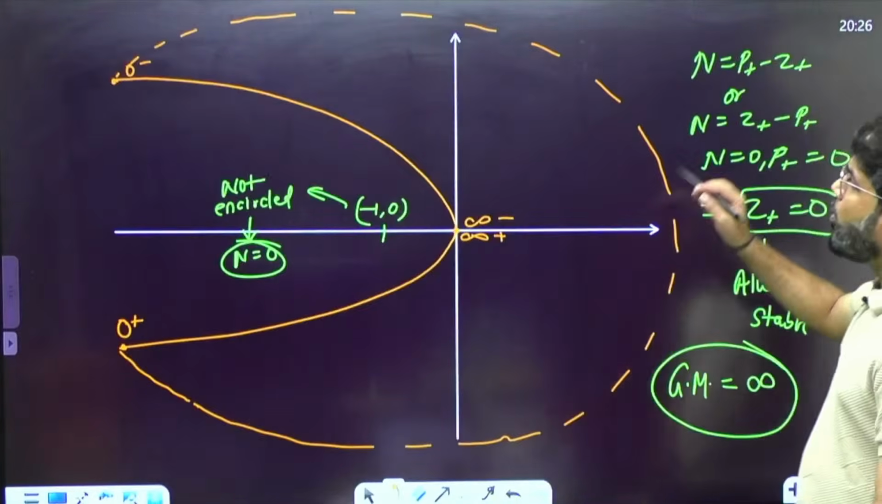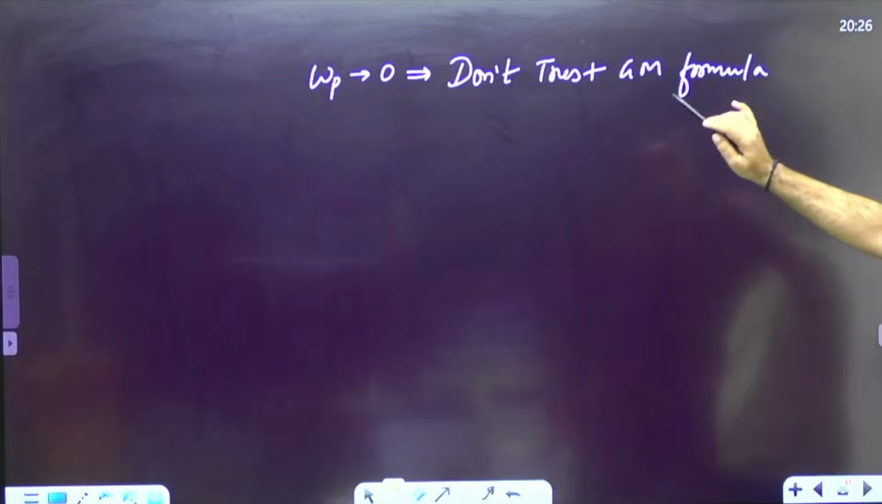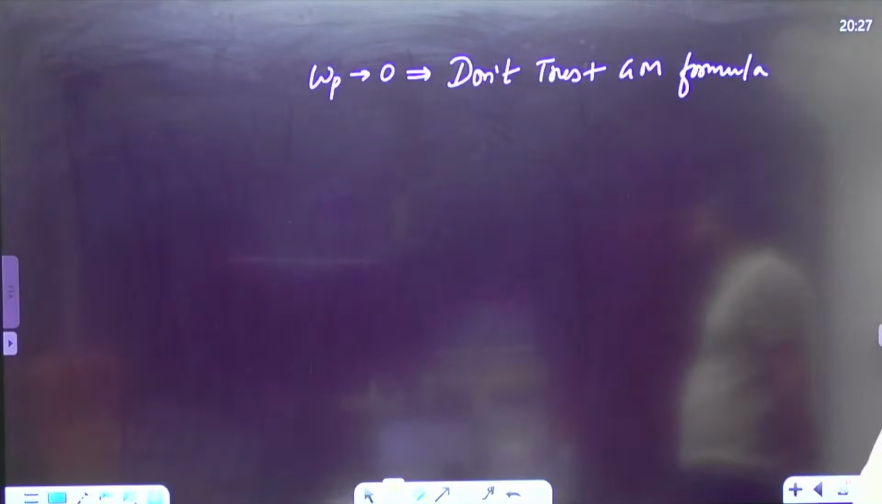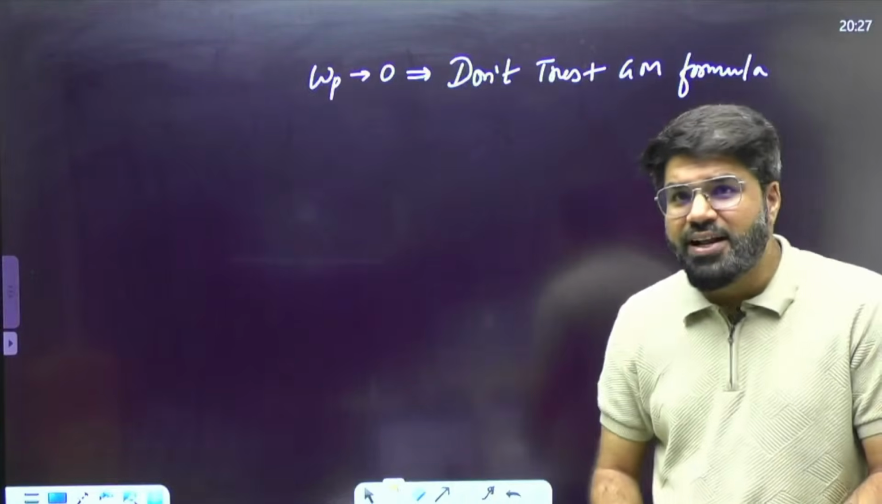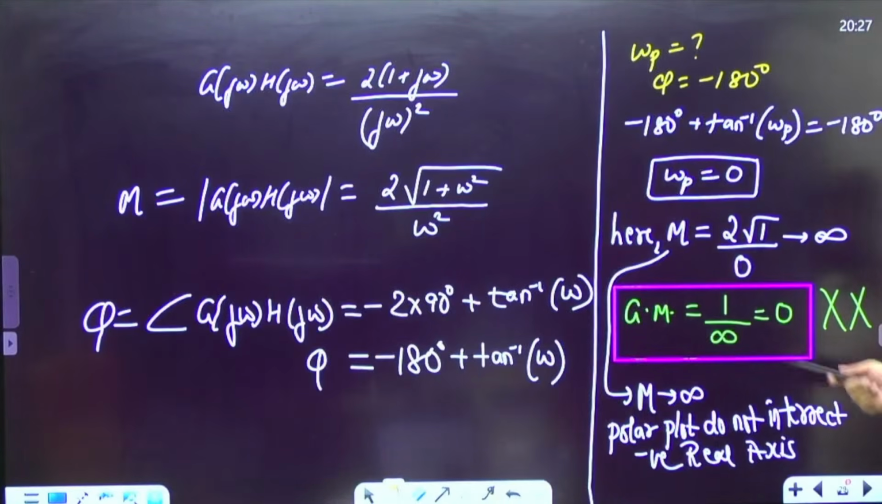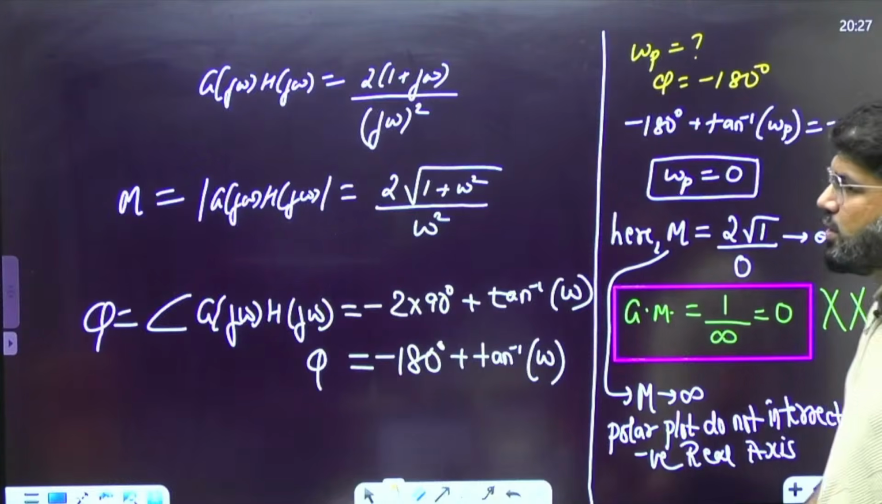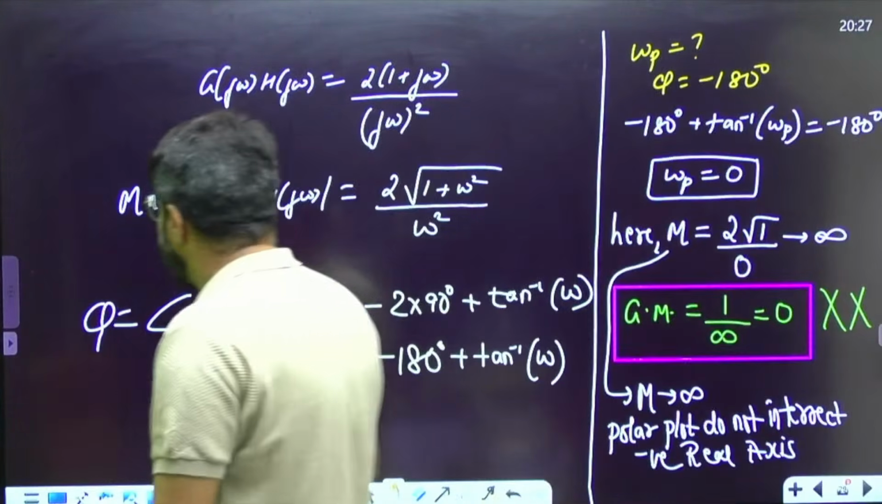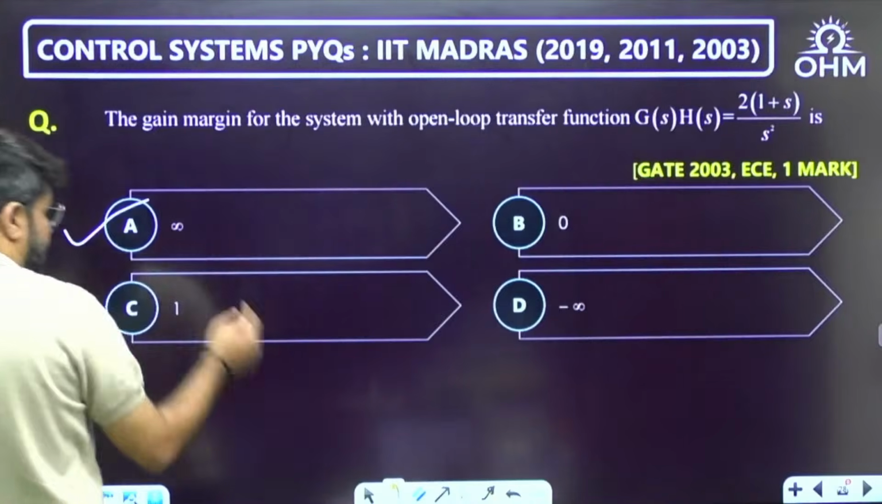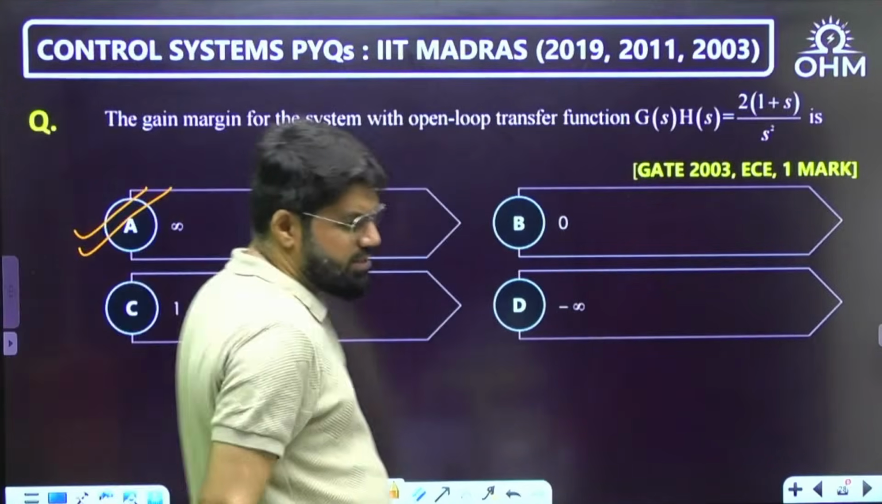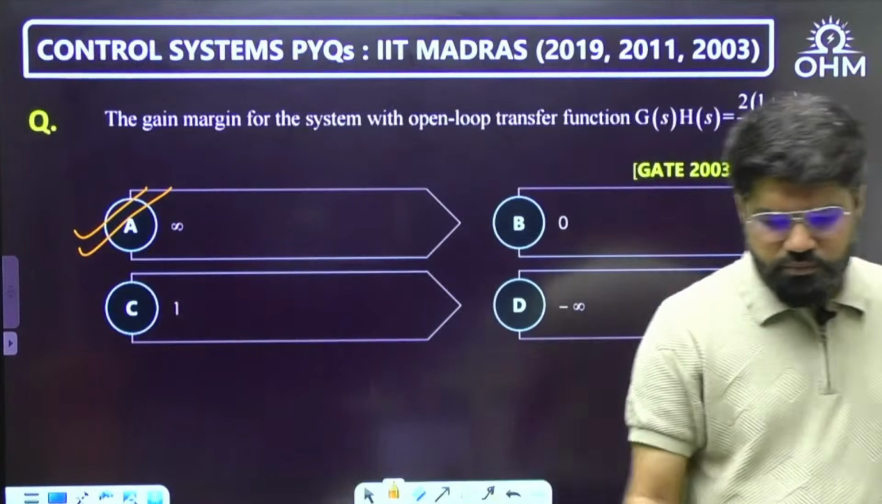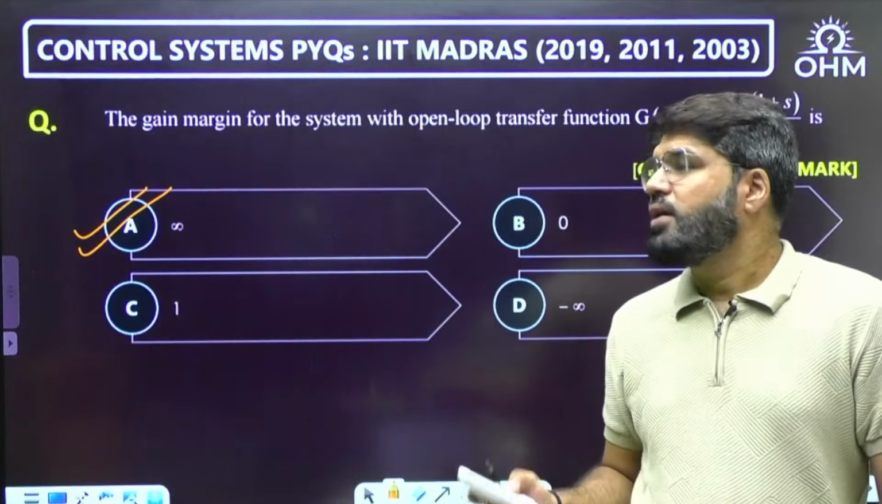Important line that I have noted for you: when omega p is 0, don't trust the gain margin formula. That is the exceptional case. You should please note down. Because if you blindly applied the gain margin formula, you would have said 1 upon infinity, 0 gain margin, that the system does not have any gain margin. Rather, this system has infinite gain margin. So the answer that I will tick mark here is option A, that is infinity.